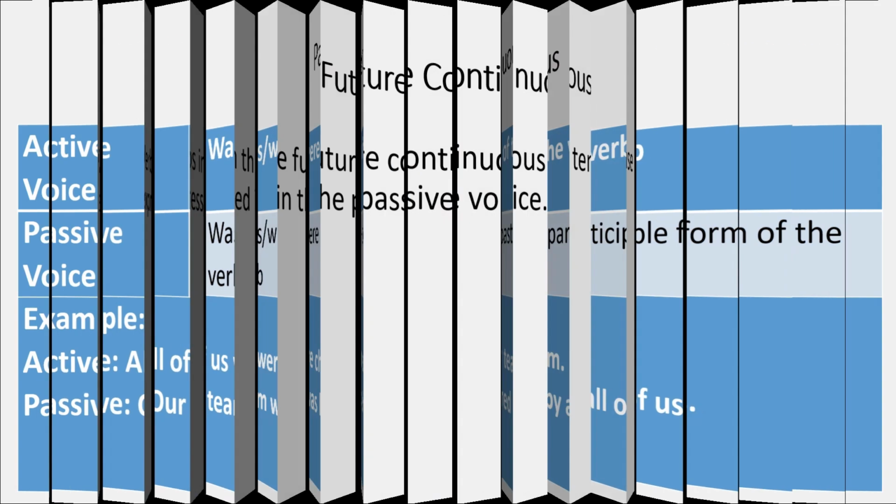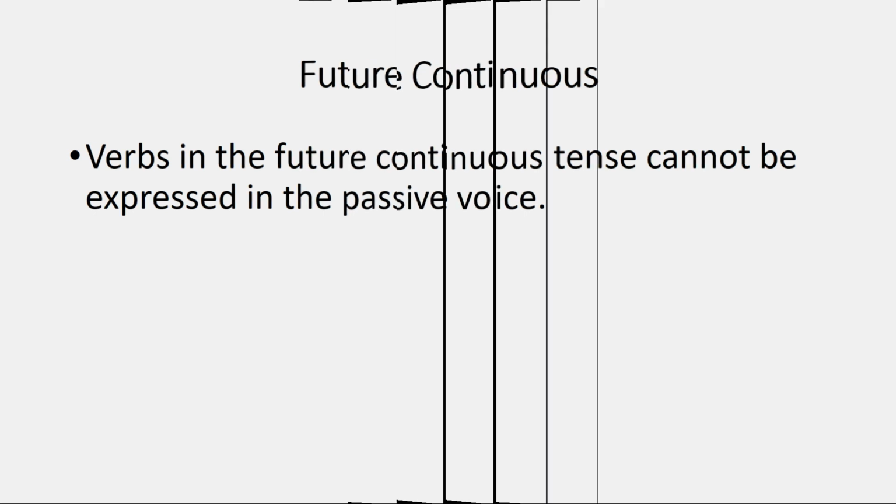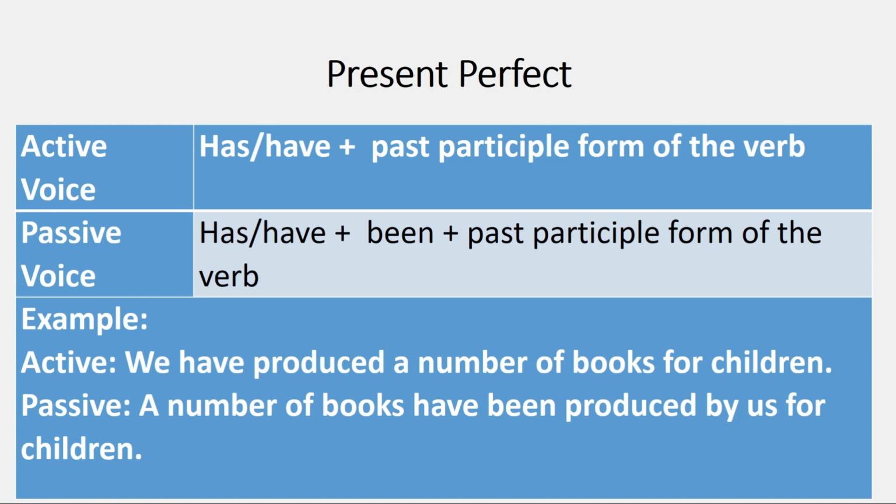Let's look at future continuous tense. And the good news is that verbs in the future continuous tense cannot be expressed in the passive voice. So you have less formulas to remember. Move on to present perfect tense.